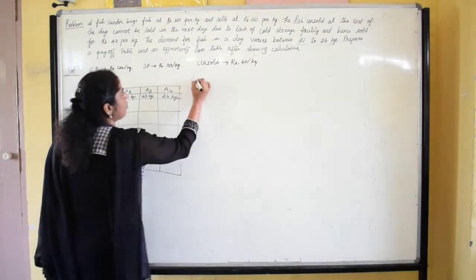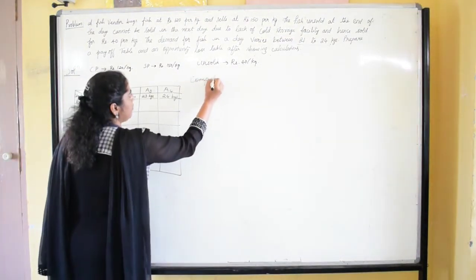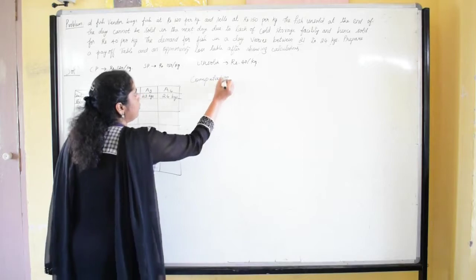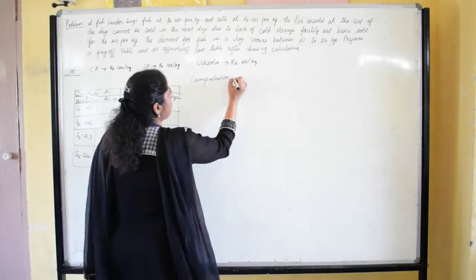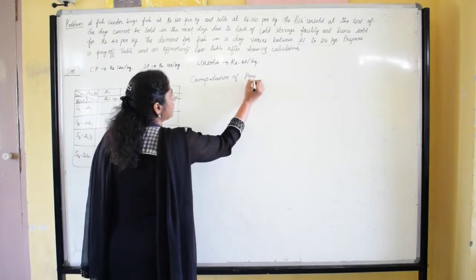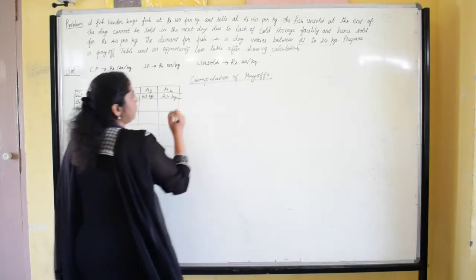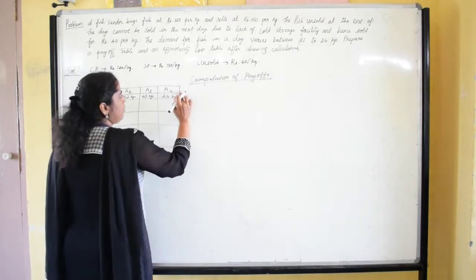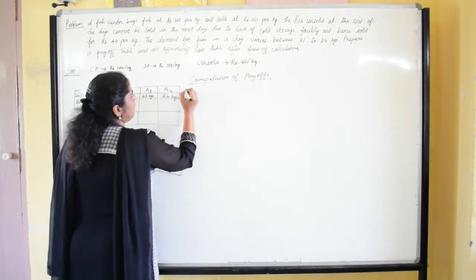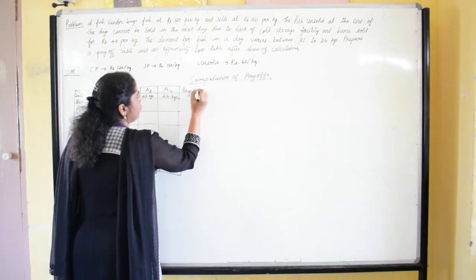So in the computation of payoff, we are going to find the payoff values. The payoff can be calculated by writing the payoff formula.